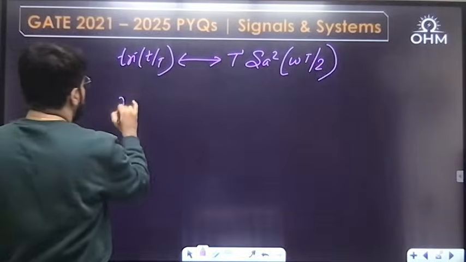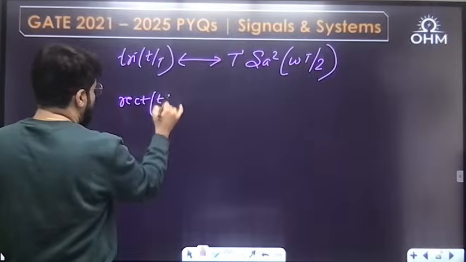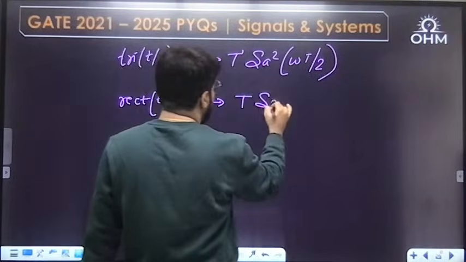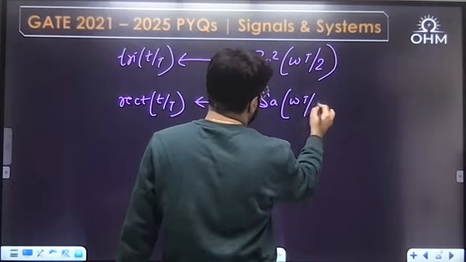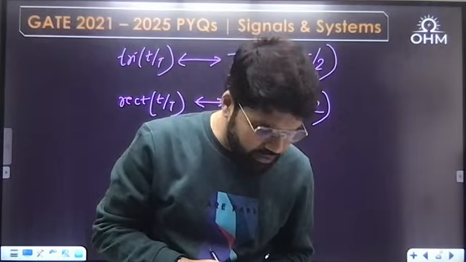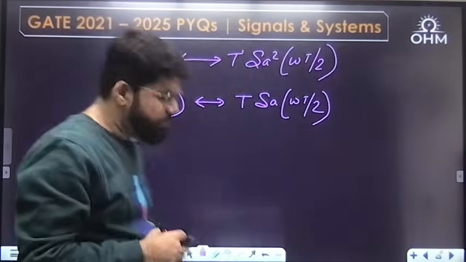T sampling square omega t by 2. Adding for information, not required in this question, rect t by t has the Fourier transform t sampling omega t by 2. You can also write it in sinc function, but I have written it in the sampling function format.